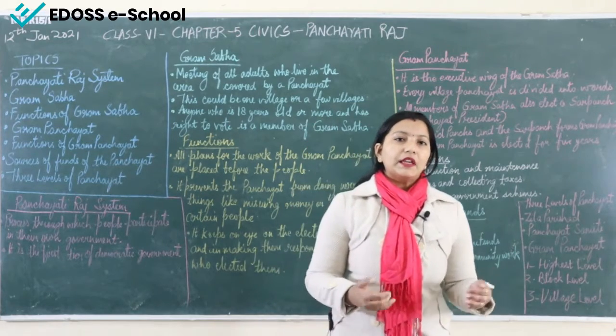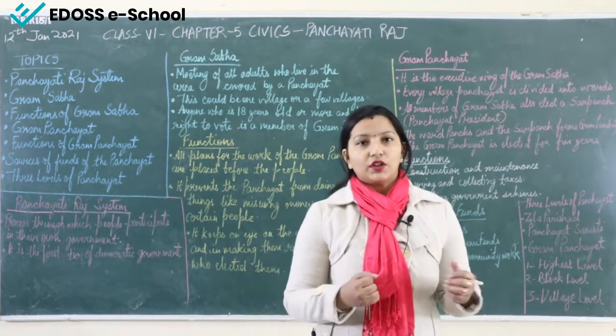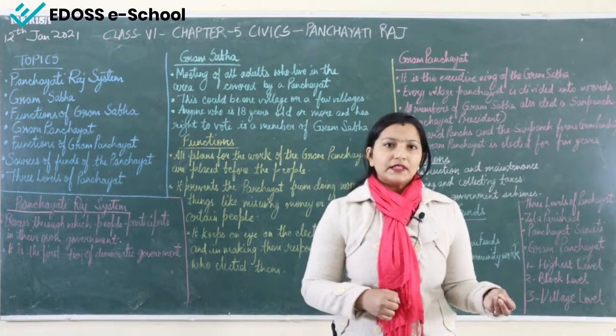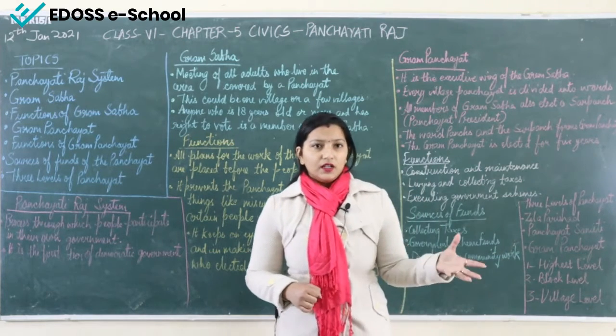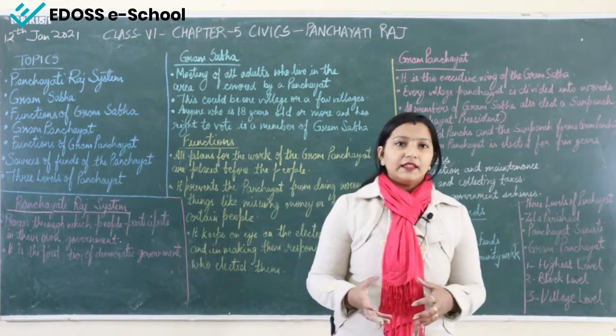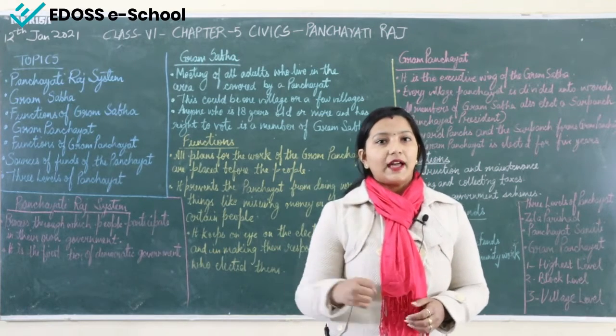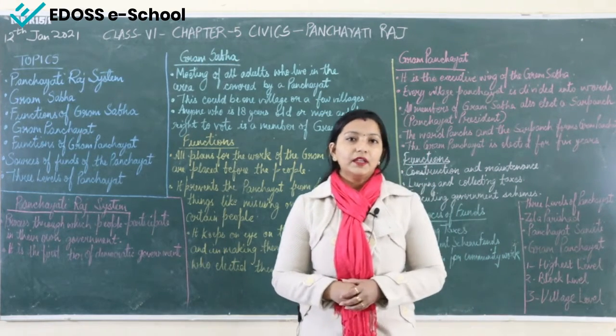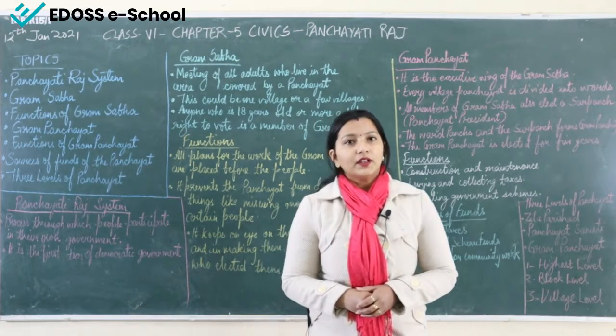Different people gave different opinions on the water shortage and supply. Some people said there should be dams. Some said we should make more hand pumps so that the supply of water is sufficient for all the people of the village.